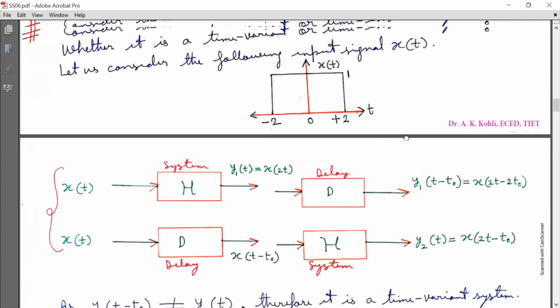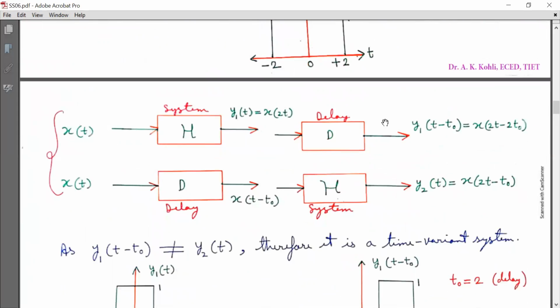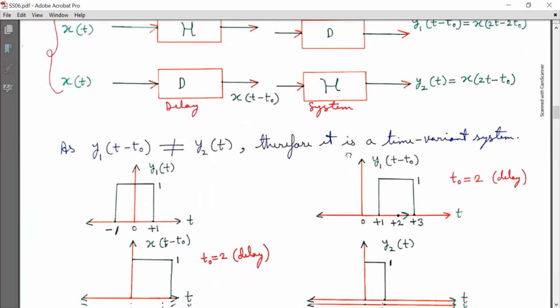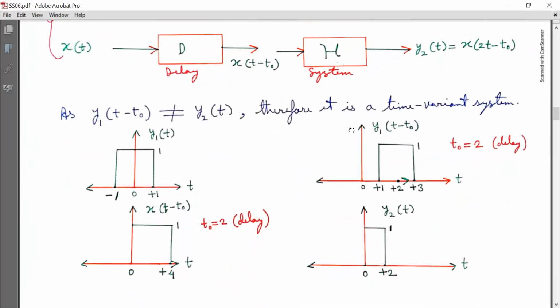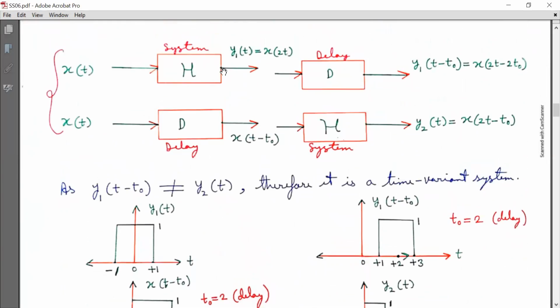Now, as we are having input signal x(t), this is the plot for x(t). So we can also have a view from graphs of output. So at first level, the output of system is y1(t), which is a compressed version of x(t). Now y1(t minus t naught), which is delayed version of y1(t), is plotted here, where t naught is equal to 2.